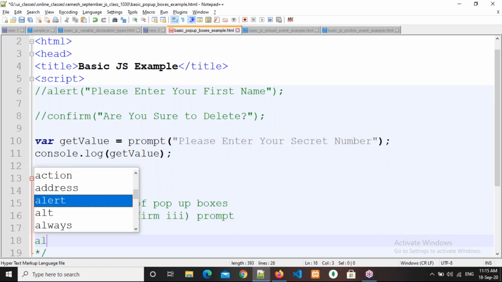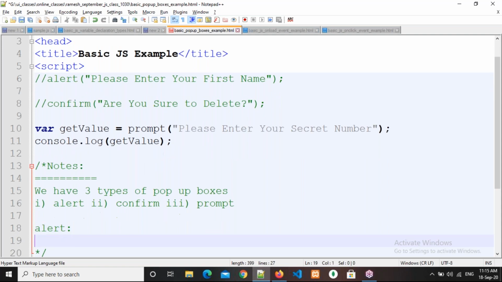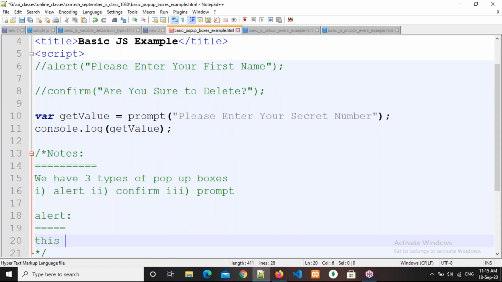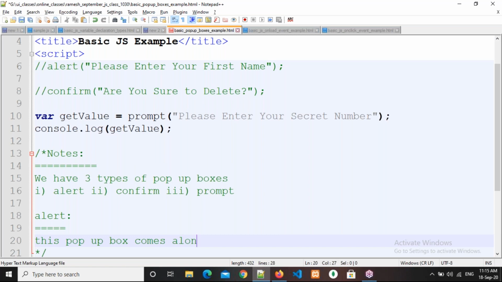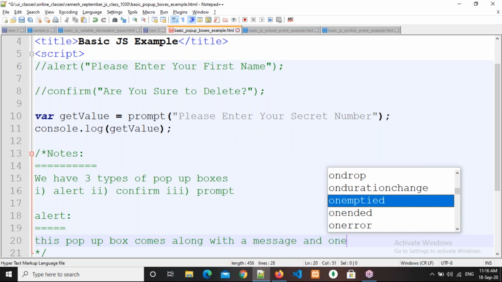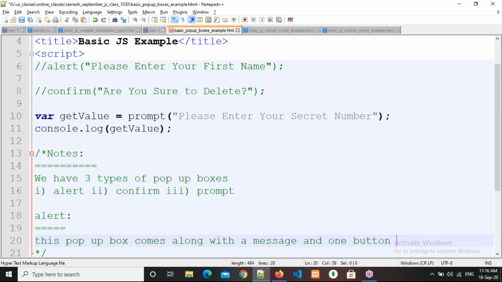First one is the alert box. This pop-up box comes along with a message and one button called OK.